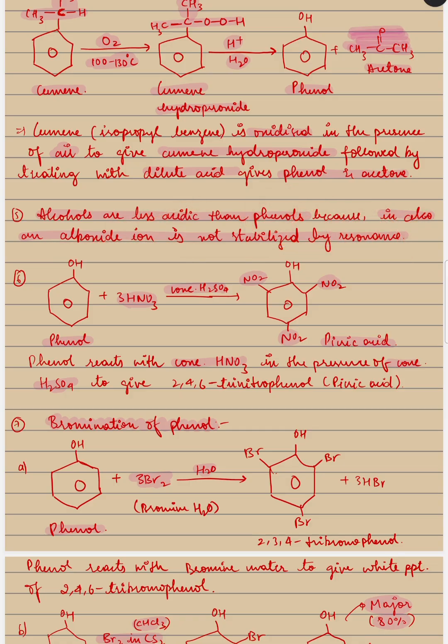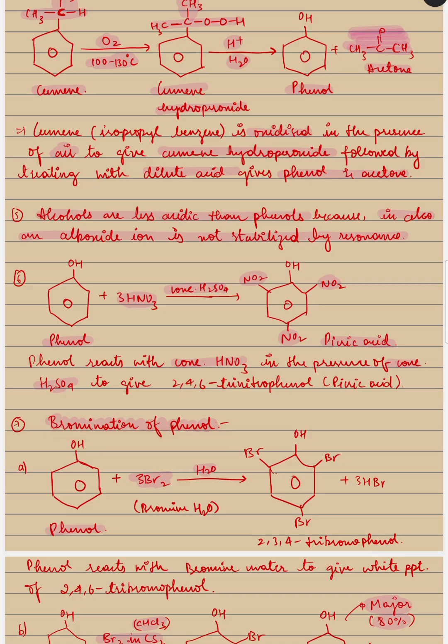Now phenol reacts with nitric acid in the presence of concentrated sulfuric acid to give picric acid. Picric acid is nothing but 2,4,6-trinitrophenol, which is known as picric acid. Phenol reacts with concentrated nitric acid in the presence of concentrated sulfuric acid. Both are concentrated here to give picric acid.